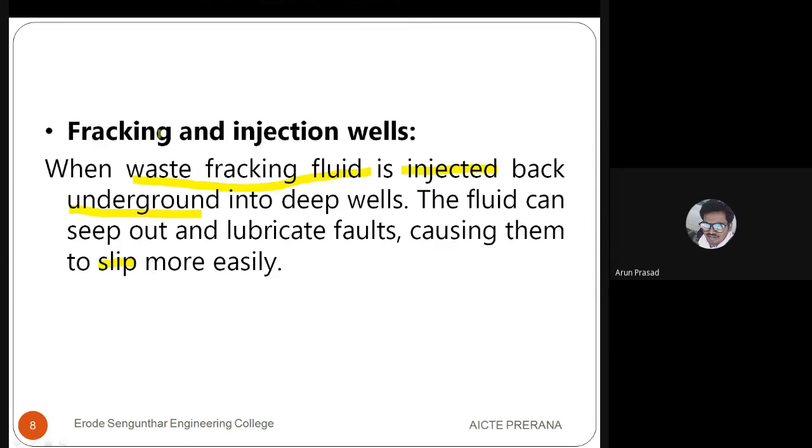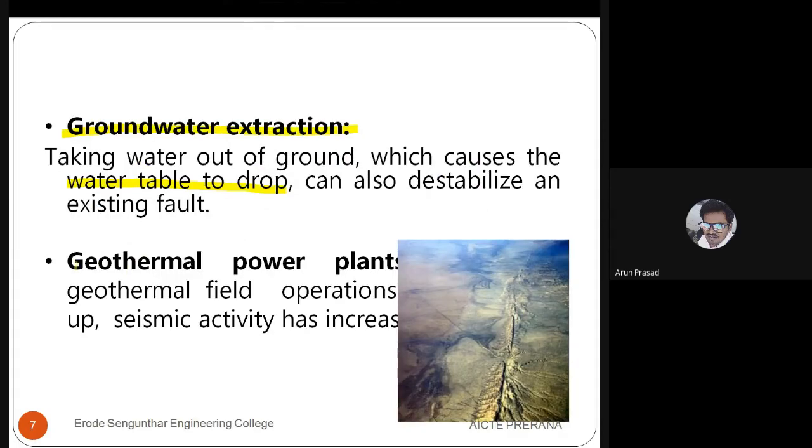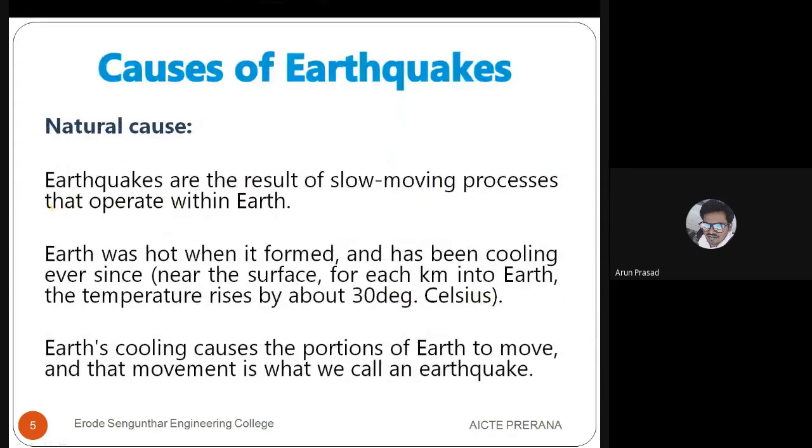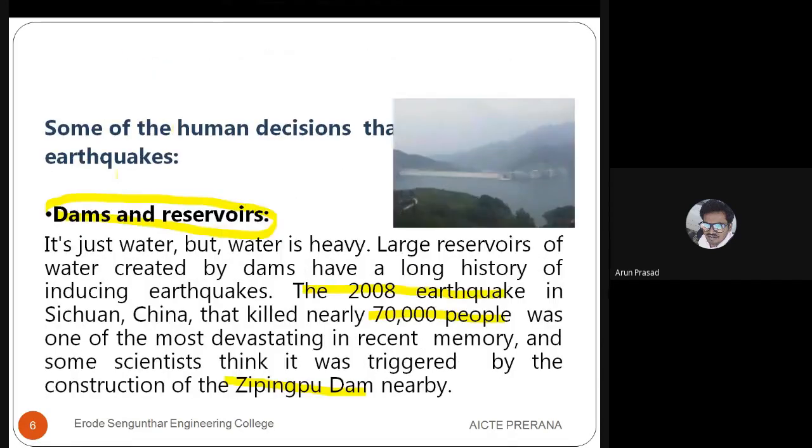So these fracking and injection wells can be avoided. Similarly, thermal power plants, groundwater extraction, dams and reservoirs. These types of human decisions that cause earthquakes can be avoided. In the case of natural causes, we can't avoid anything. If it occurs, we can monitor and we can reduce it. But these types of human-caused earthquakes we can avoid.